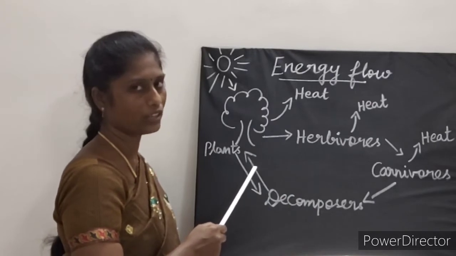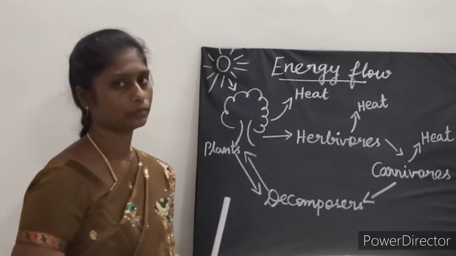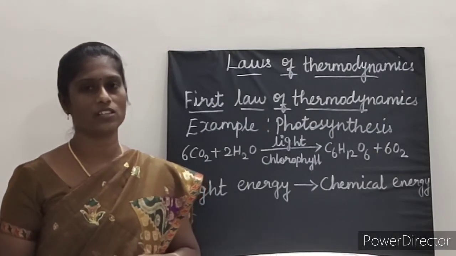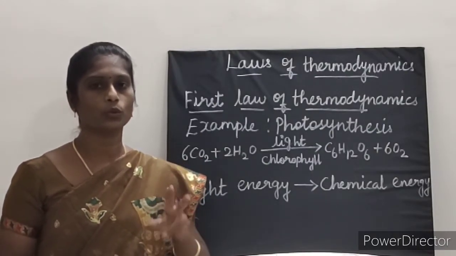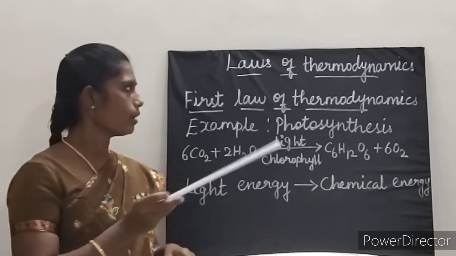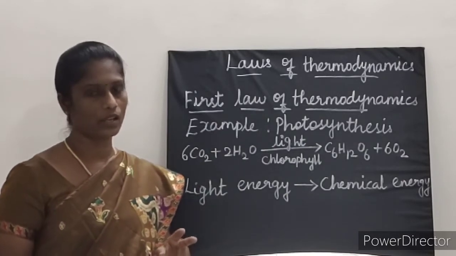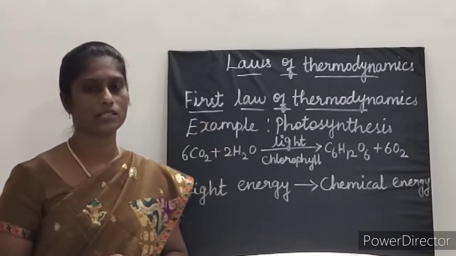Always the transfer of energy in the form of what? Unidirectional in an ecosystem. The storage and loss of energy is based on two laws of thermodynamics: the first law of thermodynamics and the second law of thermodynamics. What does the first law of thermodynamics state?